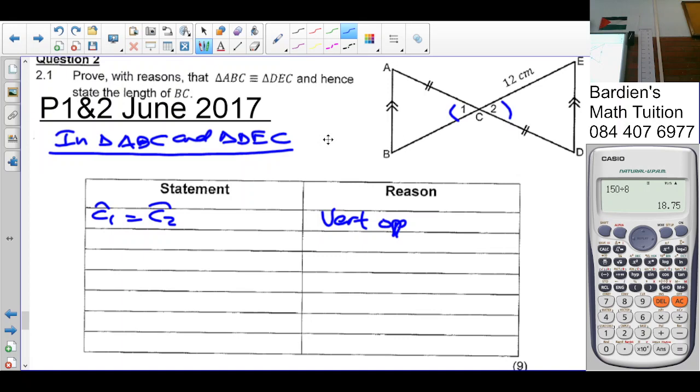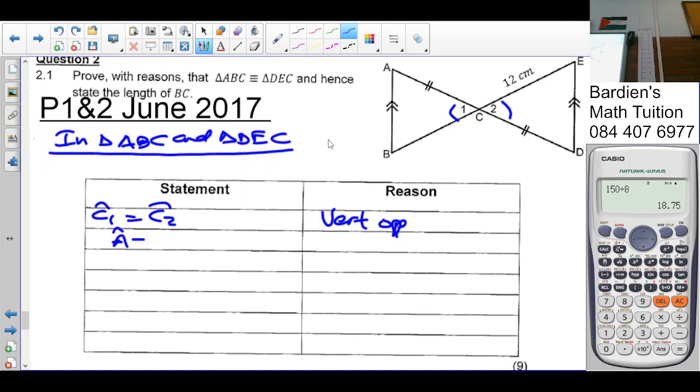Right, what else can we say? AB is parallel. No, we never say that. Listen, if we prove congruency, we're talking about sides and angles. There must be at least one side. No? What can we say?